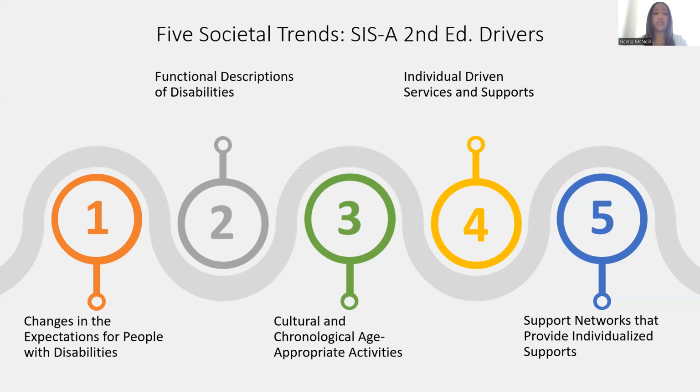SIS was developed due to 5 major changes in the way society related to and viewed people with disabilities. These 5 trends are on the screen now.